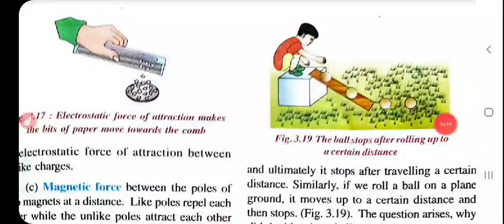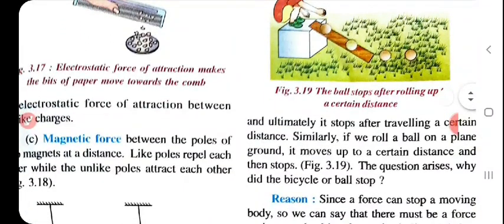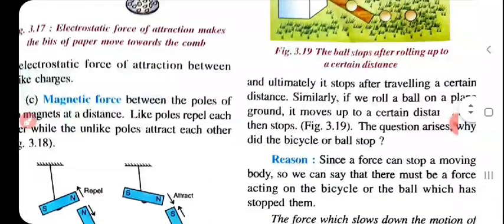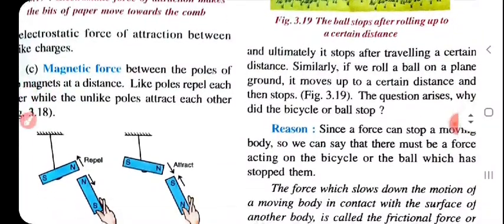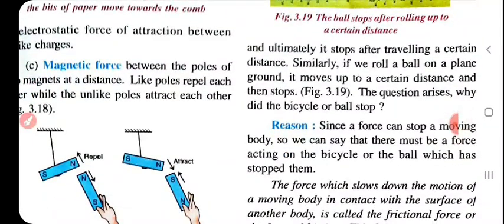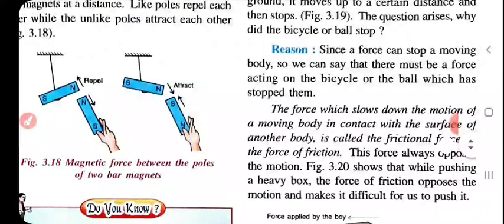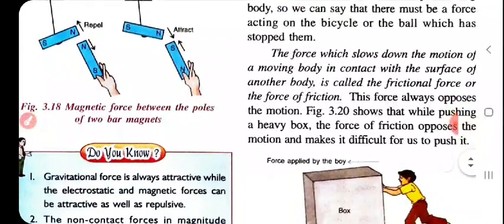Look at the figure here showing how objects attract with a non-contact force. Now the next one, magnetic force. Between the two poles of a magnet at a distance, like poles repel each other and unlike poles attract each other. We know the process of how magnets attract each other.